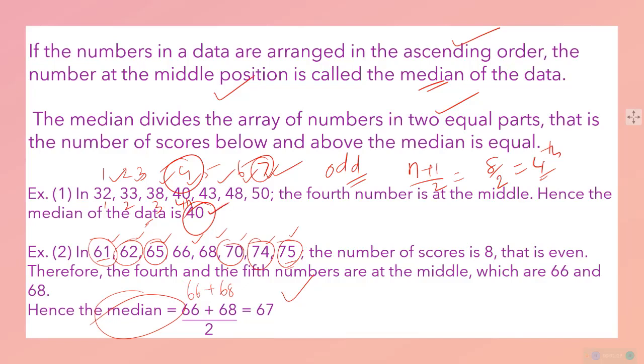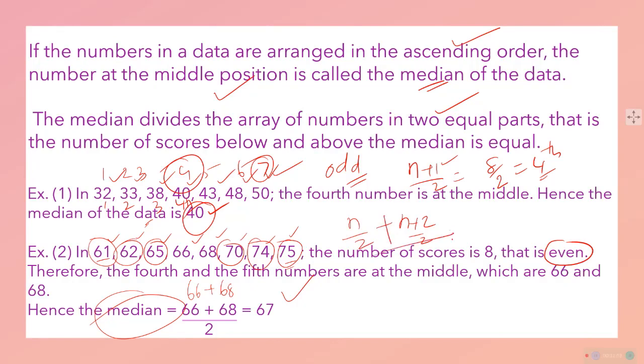But here it is not possible simply by adding. Here we have 8 data, so a single middle value is not possible. So in this kind of situation, when the number of data is even, what we have to do is this: here we did n plus 1 upon 2, here we will do n plus 2 upon 2, and we will get one data, and n upon 2 we will get one data.